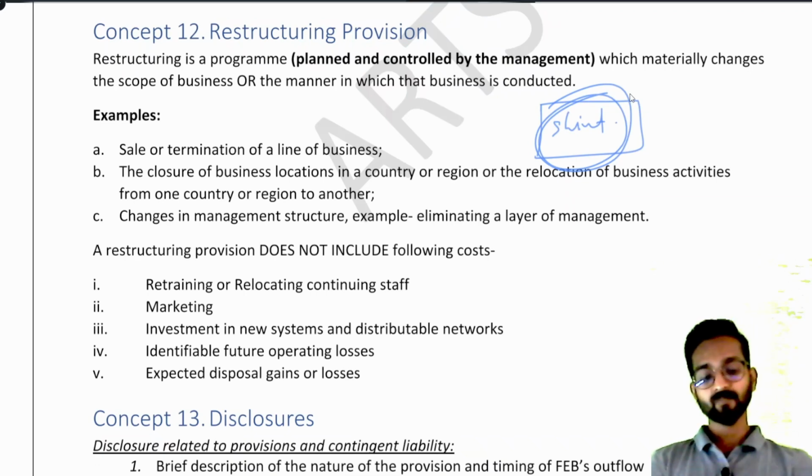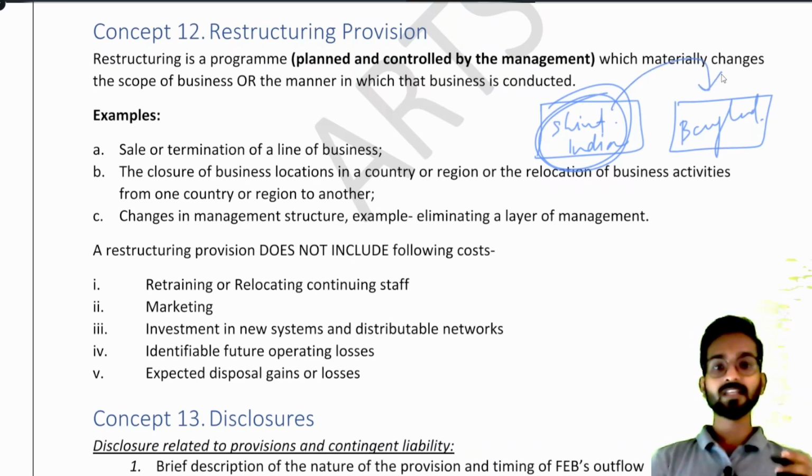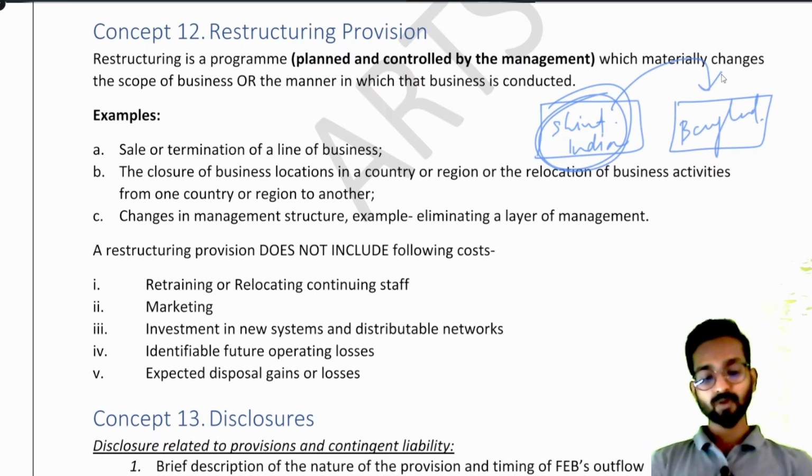Or you can say that I am producing shirts in India, but now I understand if I produce shirts in Bangladesh, the cost of each shirt will be less. So I shift my office from India to Bangladesh. So this is called a restructuring decision. So I have to create some restructuring provision. Why? Because very big amounts are required. These are very big expenditures. That's why we are supposed to create some provision for these expenditures.